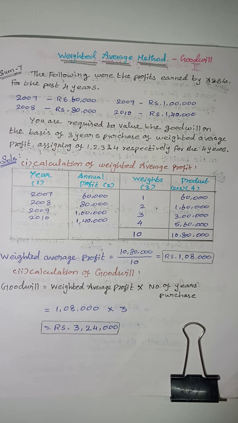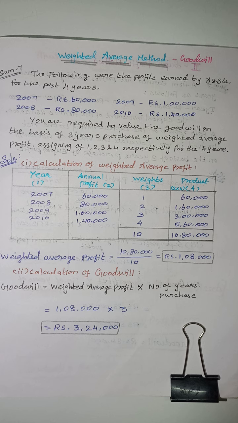Total weights are 10. So weighted average profit is the total product divided by total weights. So 10 lakh 80,000 divided by 10 equals rupees 1 lakh 8,000, which is the weighted average profit. Then calculation of goodwill. Goodwill is weighted average profit into number of years of purchase.